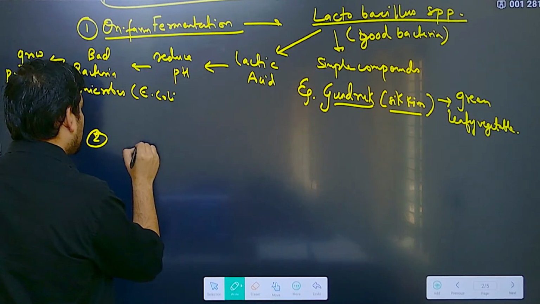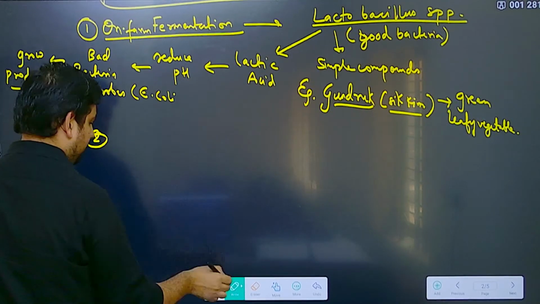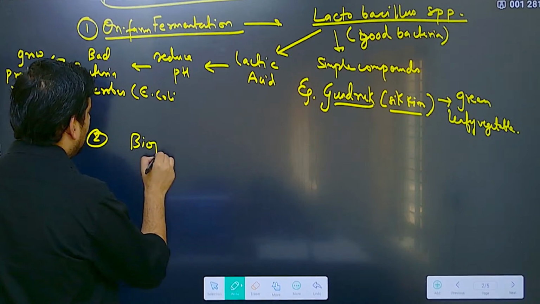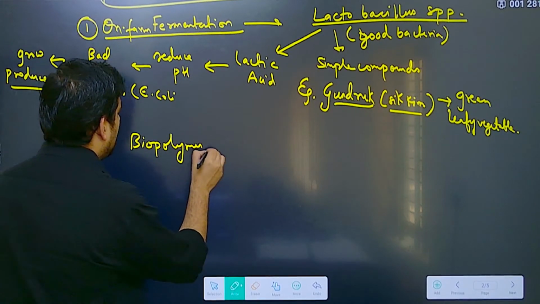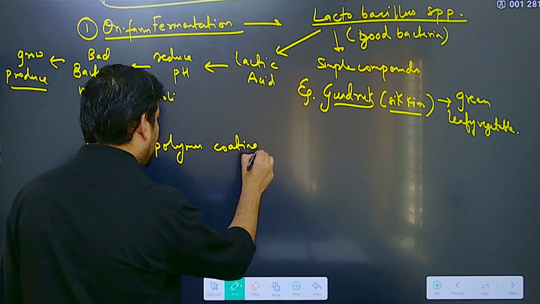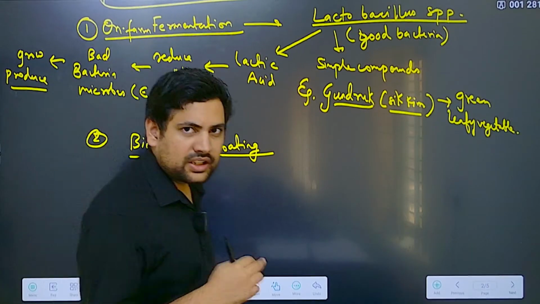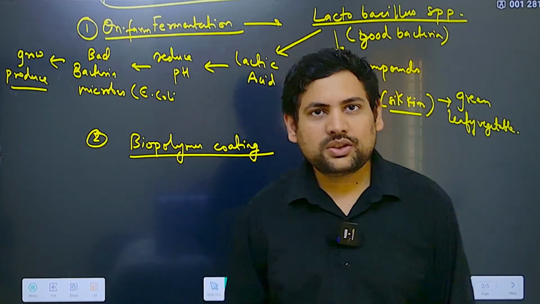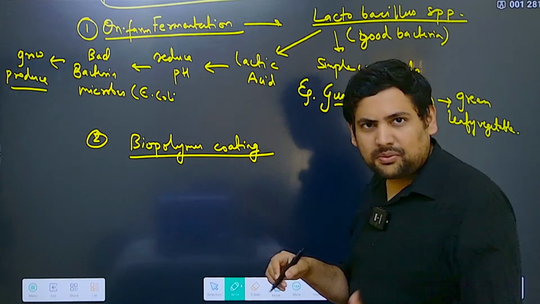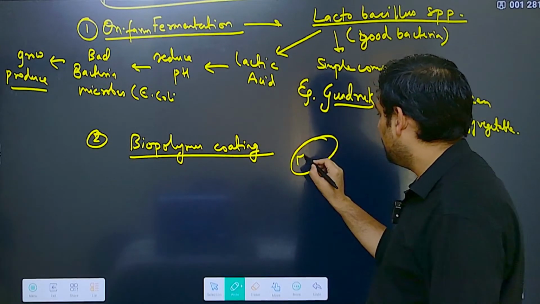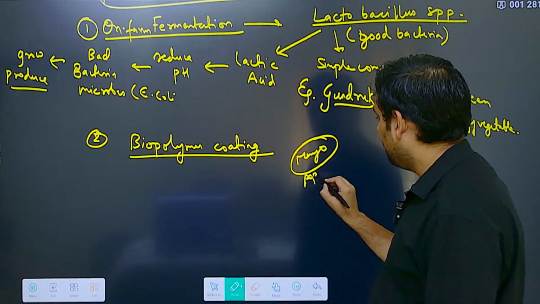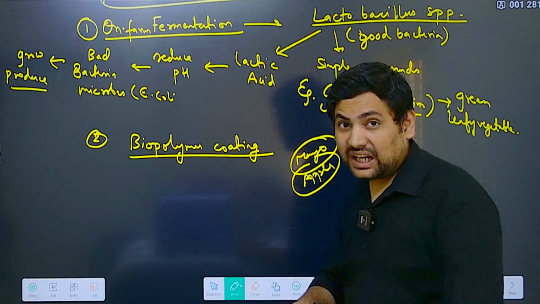Simple words you can use is biopolymer coating. Now, this is also used by Indian farmers. Okay, so what is biopolymer coating? So what you do, if you have a produce, for example, if you have mango or you have apple, okay, these are some high value crops.